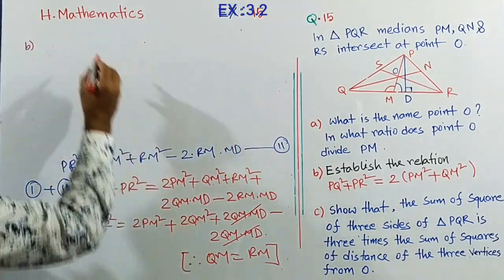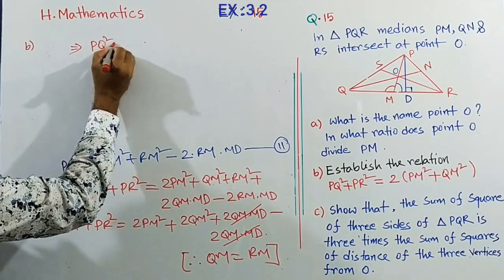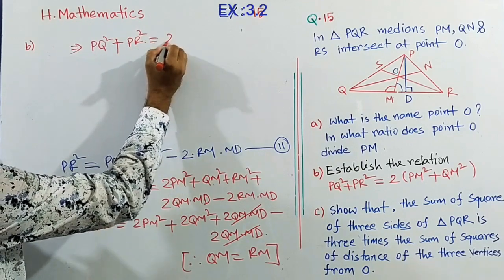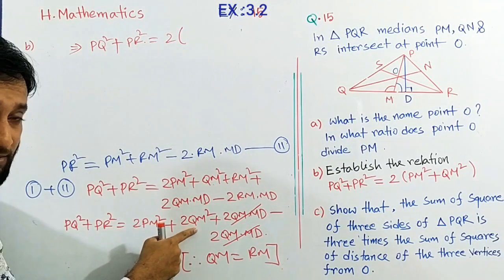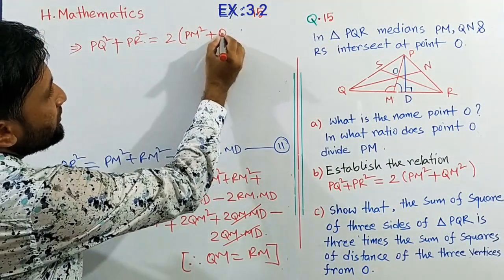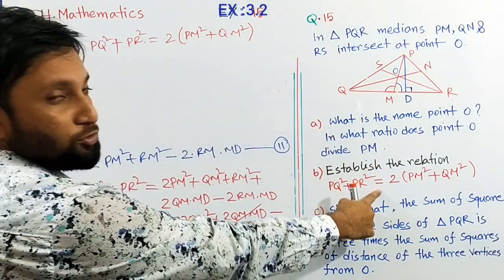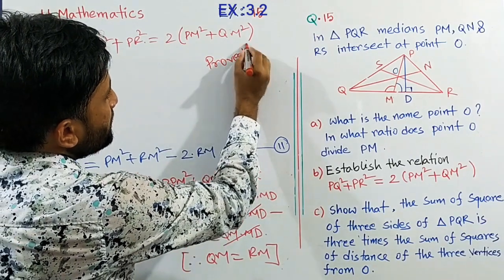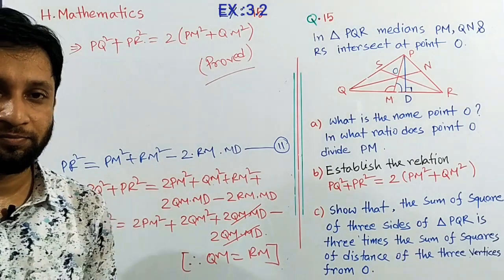Okay, now see that we can write PQ square plus PR square equals 2 into common part, 2 into PM square plus QM square. So this relation is proved, we can write proved. I hope everybody cleared this.